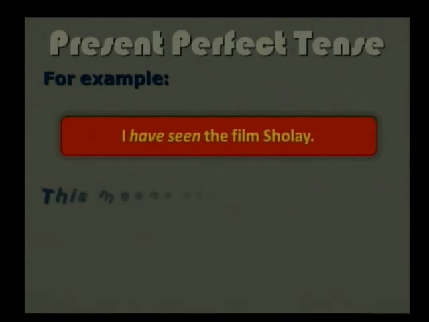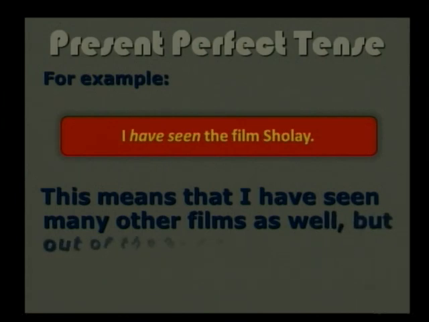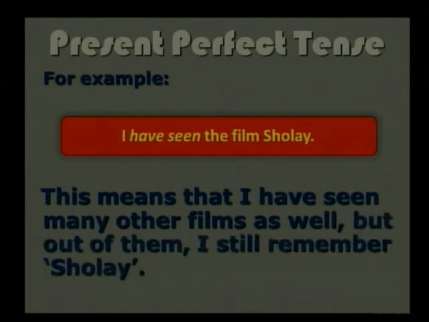That means I have seen many other films as well, but out of them I still remember Sholay. In the past time I have seen this film, but the effect of that film is still there in my mind. That's why I have used the sentence I have seen the film Sholay as the present perfect tense.